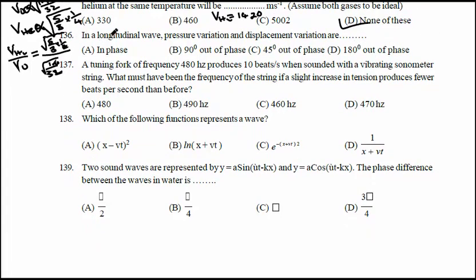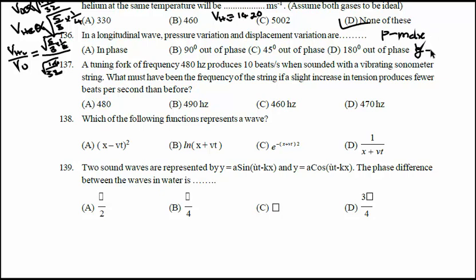Question 136. In a longitudinal wave, the pressure variation and the displacement variation are. In a longitudinal wave, pressure is maximum when displacement is minimum. Means when pressure becomes maximum, displacement becomes minimum.